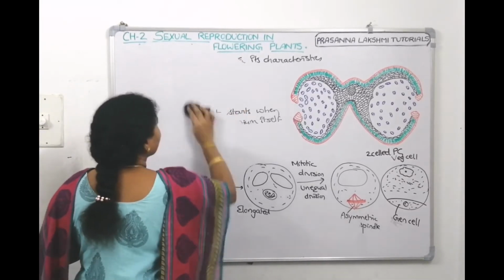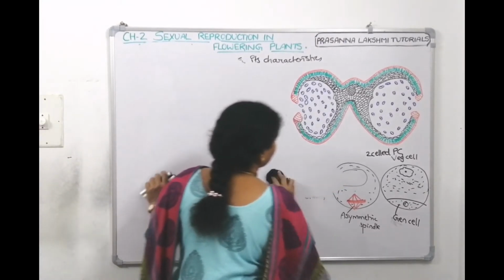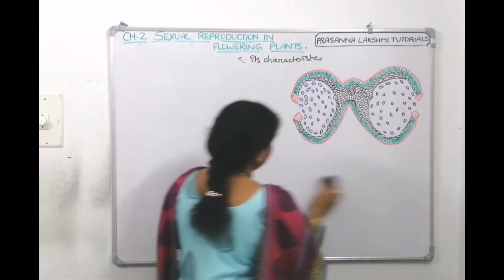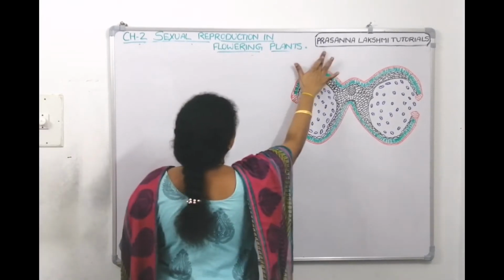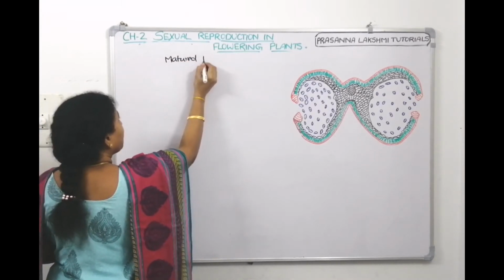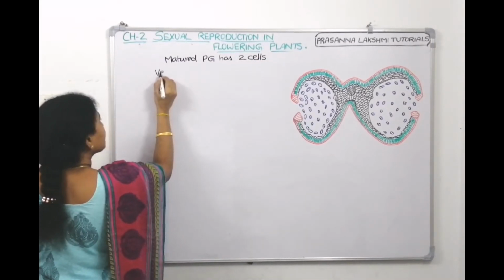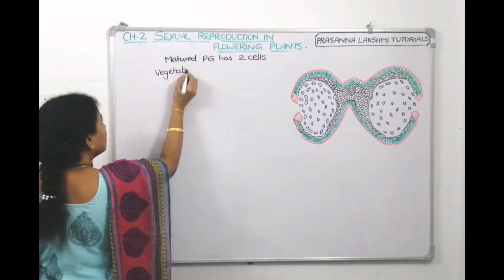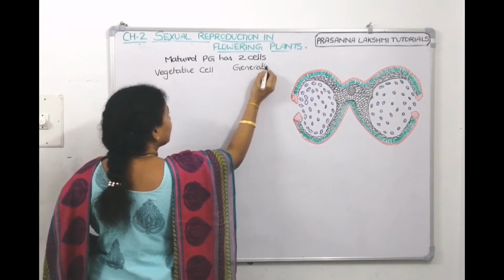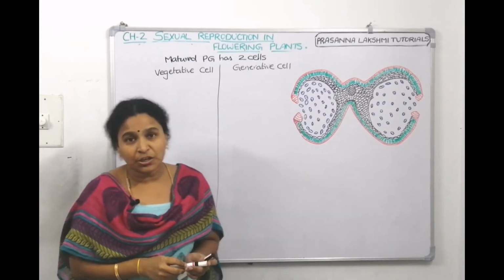Tell me, what is the study of pollen grains and its characteristics called? It's called palynology. A matured pollen grain has two cells. One cell is, as we just saw on the board, the vegetative cell, and the second cell is the generative cell.